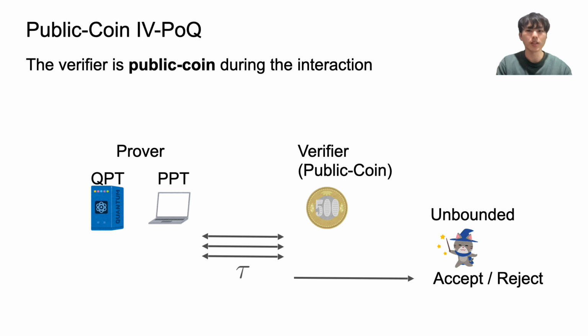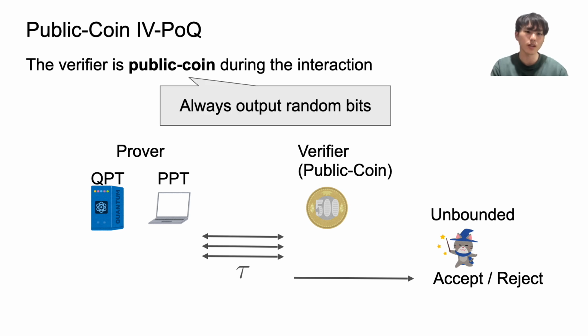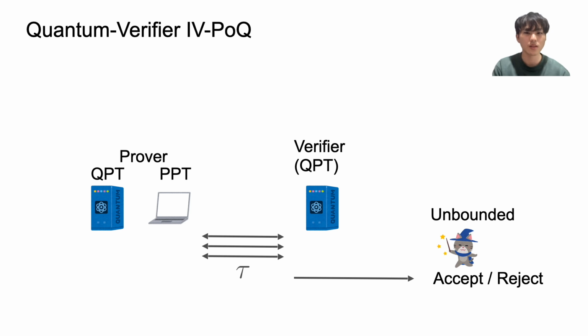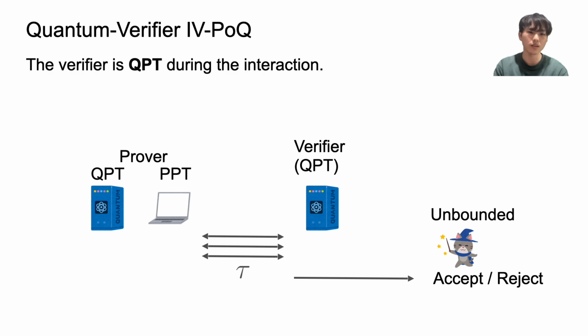The definition of public coin IBPOQ is as follows. In this protocol, the verifier during the interaction is public coin. In other words, the verifier always outputs a random bit string. So clearly, this verifier is a special case of PPT verifier. And we define quantum verifier IBPOQ as follows. In this protocol, the verifier during the interaction is QPT, larger than PPT. So clearly, the standard IBPOQ is a special case of this quantum verifier IBPOQ.